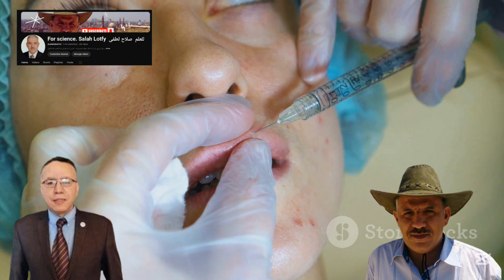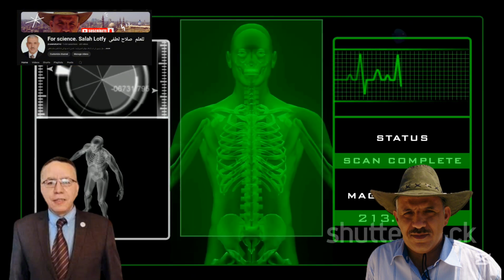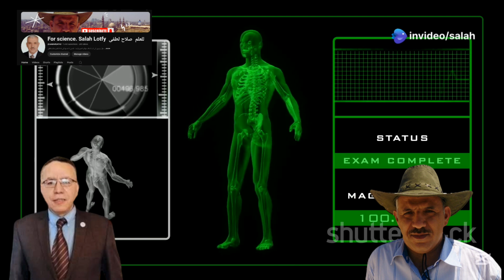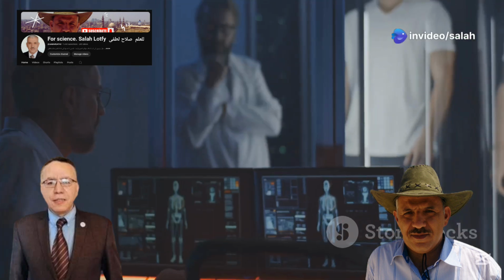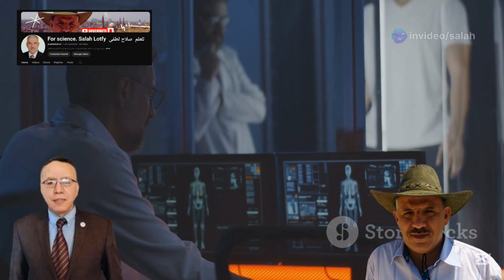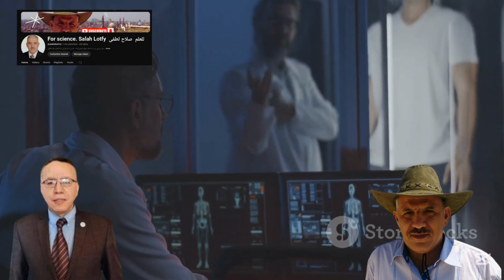Imagine a doctor injecting a tiny amount of a radioactive tracer into a patient's bloodstream. This tracer emits gamma rays, a type of high-energy radiation that can be detected by a special camera. By tracking the tracer's movement, doctors can create images of organs and tissues, helping to diagnose various conditions.